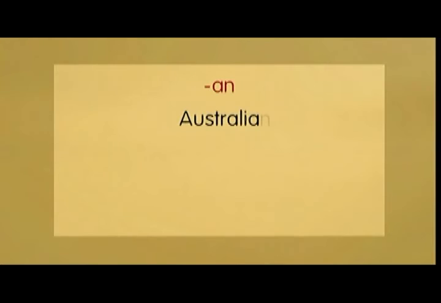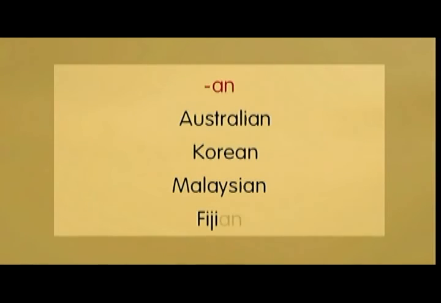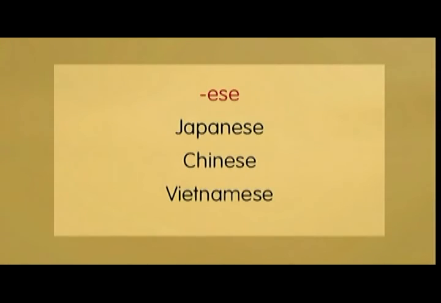Australia, Australian, Korea, Korean, Malaysia, Malaysian, Fiji, Fijian. We have the ESE group, Japan, Japanese, China, Chinese, Vietnam, Vietnamese. Then there's the I group, pronounced I, Bangladesh, Bangladeshi, Kuwait, Kuwaiti. And some nationalities are formed in an irregular way.